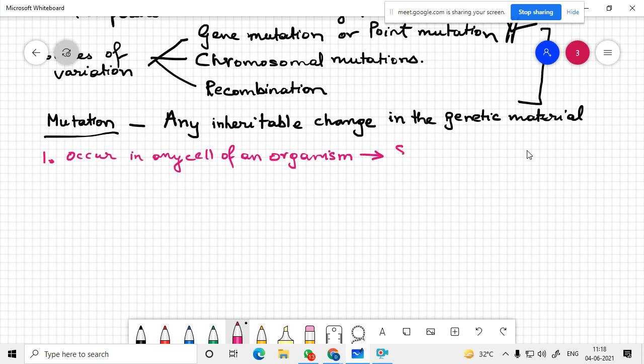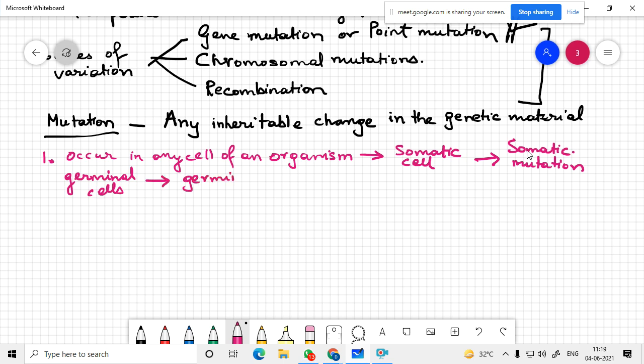If it takes place in the somatic cell, then it is a somatic mutation. If it takes place in the germinal cells like testes and ovaries, it is a germinal mutation. Germinal is more significant since this type of mutation is transmitted.